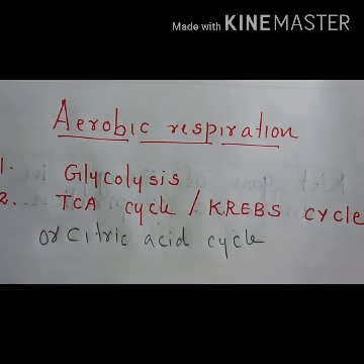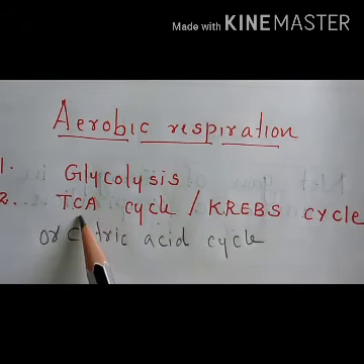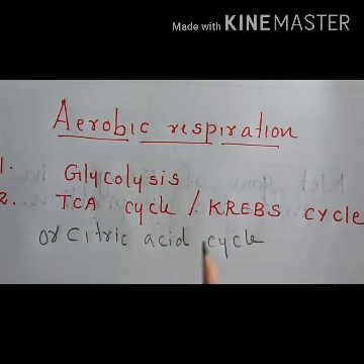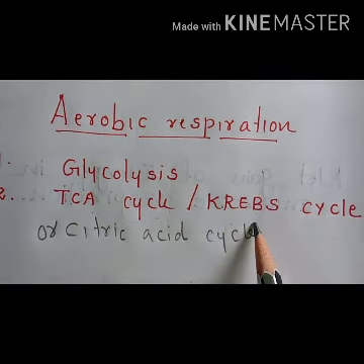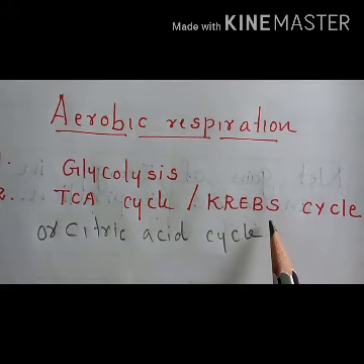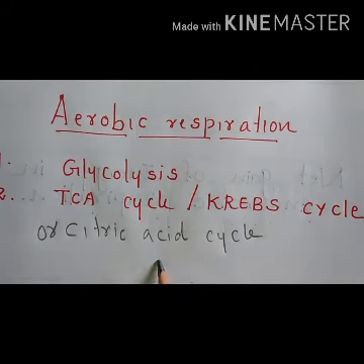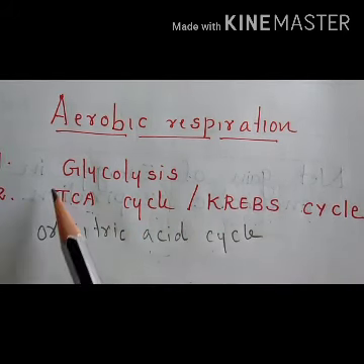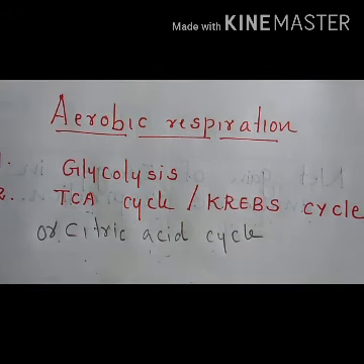TCA cycle. TCA stands for tricarboxylic acid cycle. And Krebs cycle, that representing the scientist name Hans Krebs, who discovered this cycle. So the cycle's name is Krebs cycle. And why is it called citric acid cycle? Because the first product which is formed during this cycle is citric acid. So the cycle is called a citric acid cycle. So TCA cycle, Krebs cycle and citric acid cycle. So this is the second step in aerobic respiration.